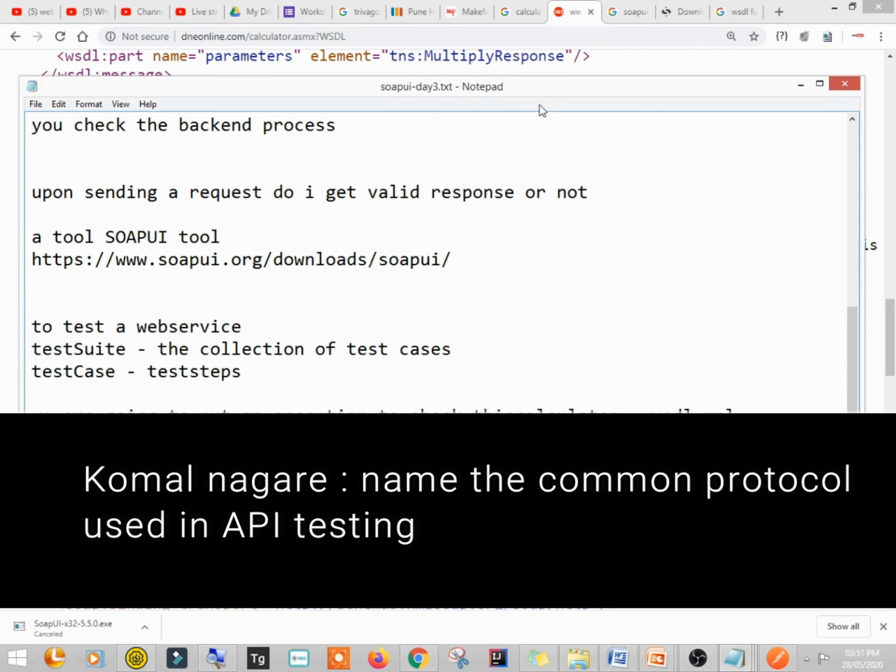Komal Nagare asks: name of the common protocol used in API testing. Actually, there are two protocols used in API testing, and that is SOAP and REST. I've shown you the SOAP service. The calculator was the SOAP service. Actually, SOAP is a protocol, and REST is not even a protocol. But both services are used, REST as well as SOAP, right?